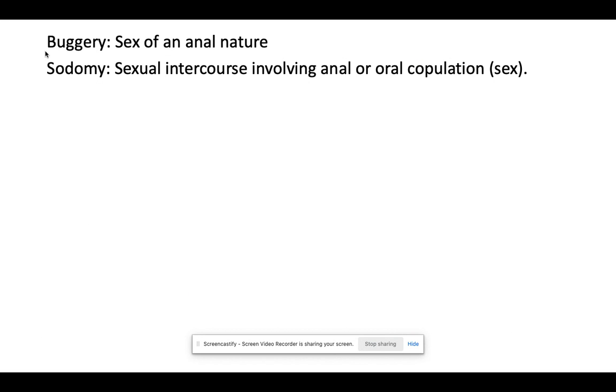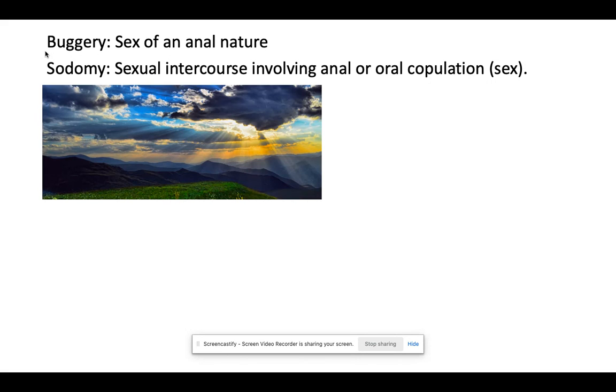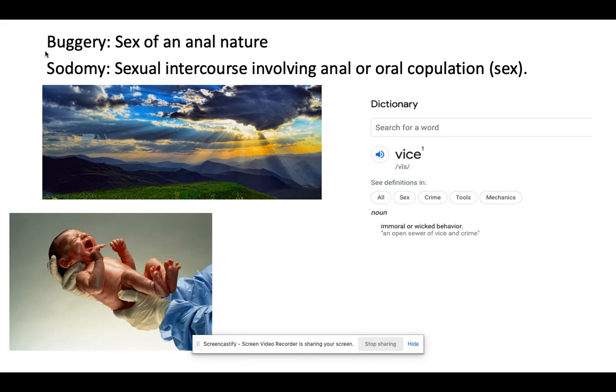And that's why I started with this particular slide, to reinforce that point. But for the most part, they seem to be concerned about the end result of the act. Is it for enjoyment, or is it for the reproduction of a child?